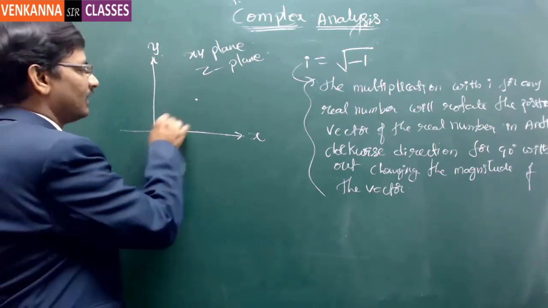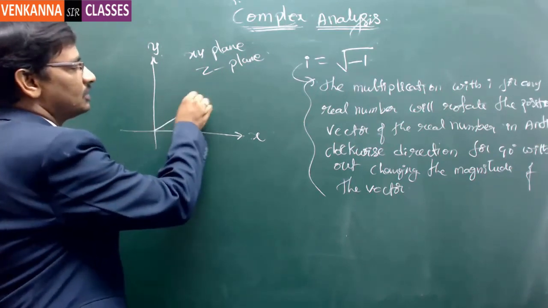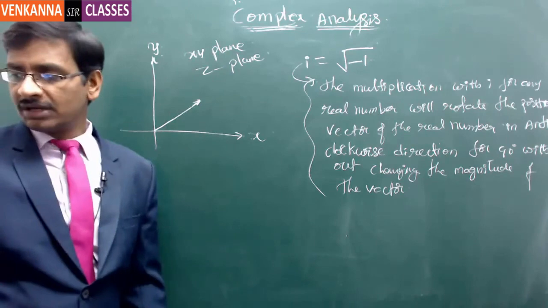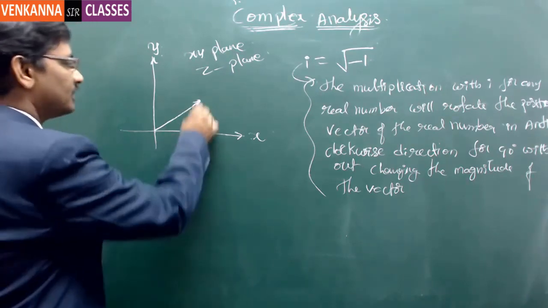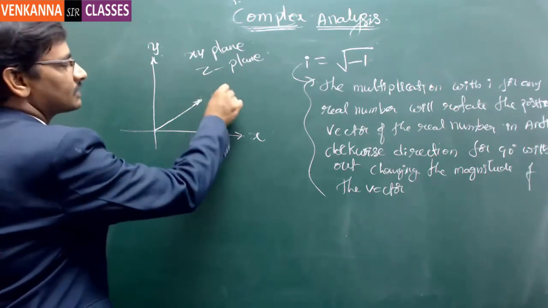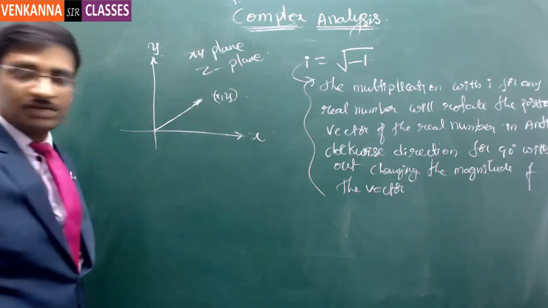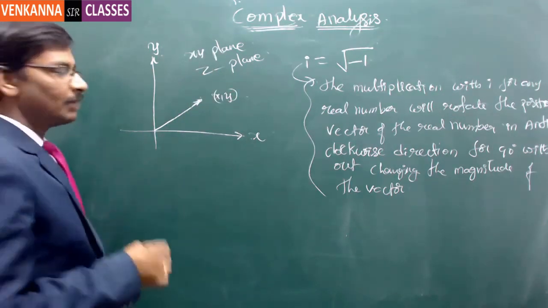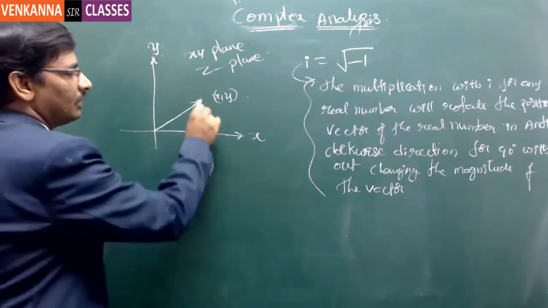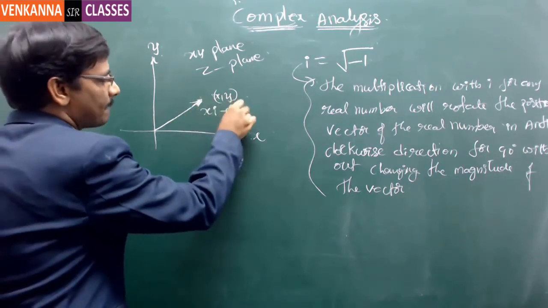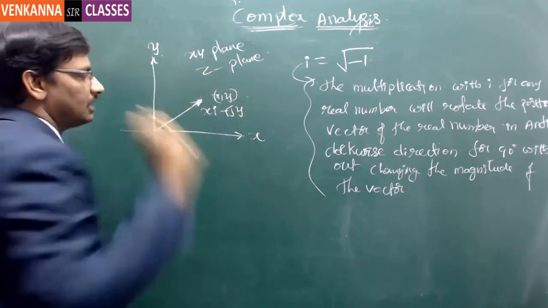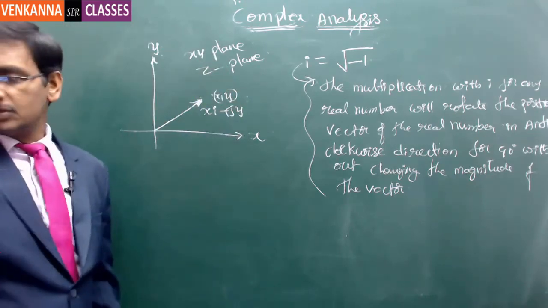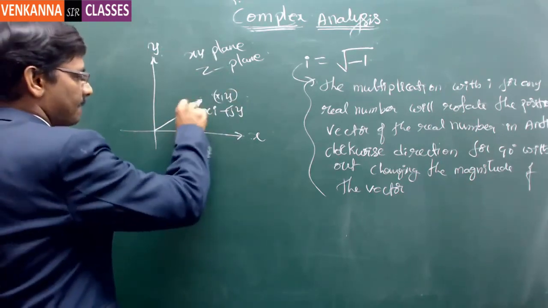This is as if drawing a position vector to this point, and let us say x comma y are the coordinates of this position vector. Then in vector format you can represent the same position vector as xi plus jy. So this is the position vector of this.